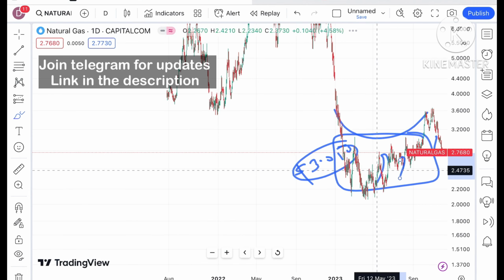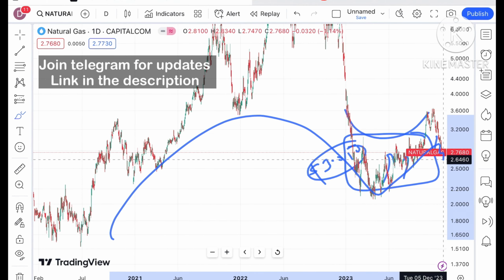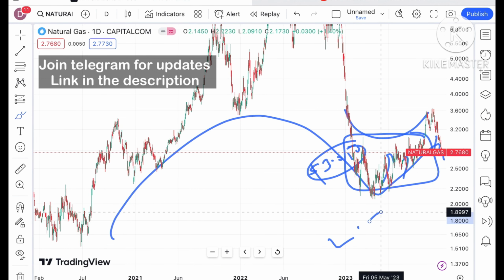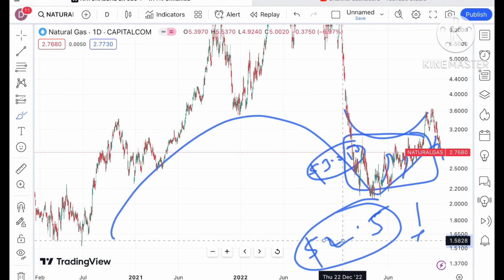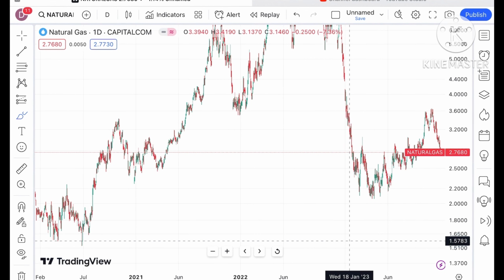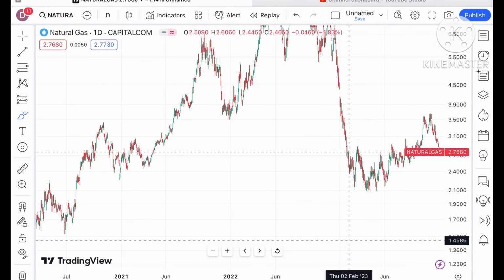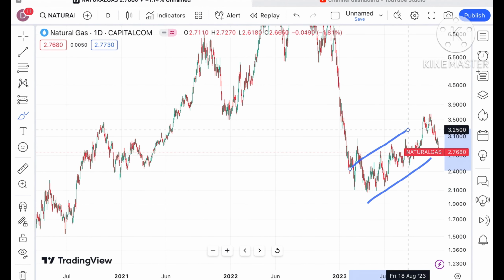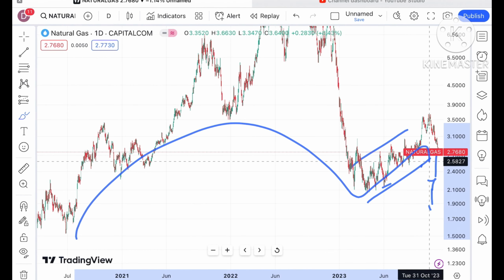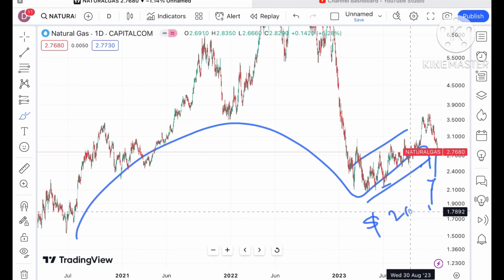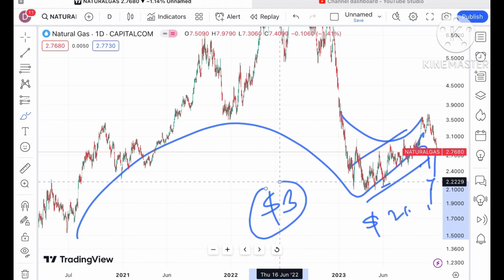Second, an opposite U pattern is forming. This opposite U pattern says that if the price starts falling below a level of $2.5, chances are very high that it will move further down. Again I repeat, if the price starts falling below 2.5, a further downfall we can see, because a pattern is forming at $2.5. But if it starts sustaining above $3, a further upside movement we can see.